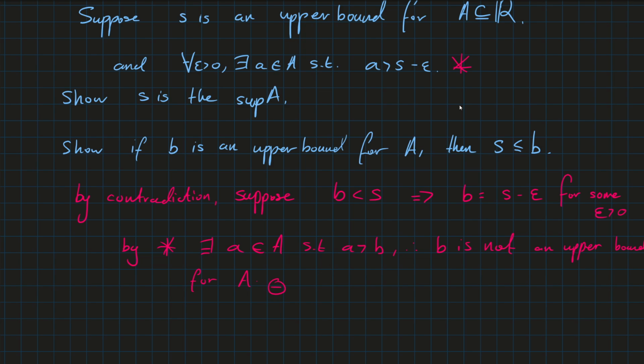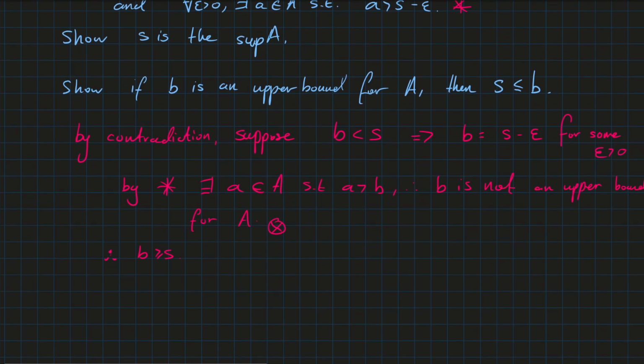Okay, so we have a contradiction. Therefore, B is greater than or equal to S. Okay, and that concludes the proof, the overall proof here.